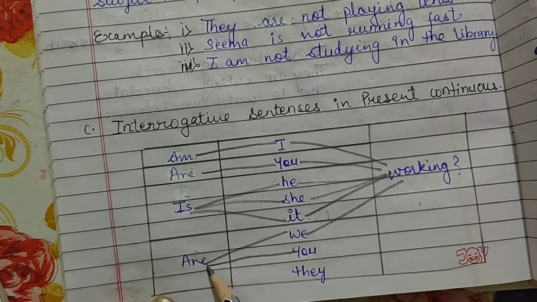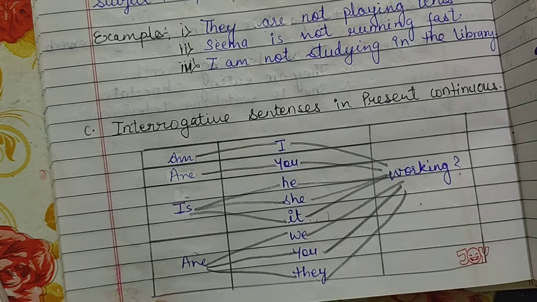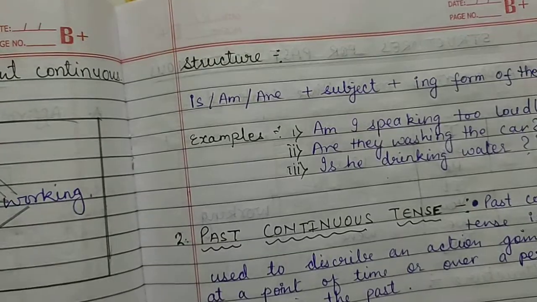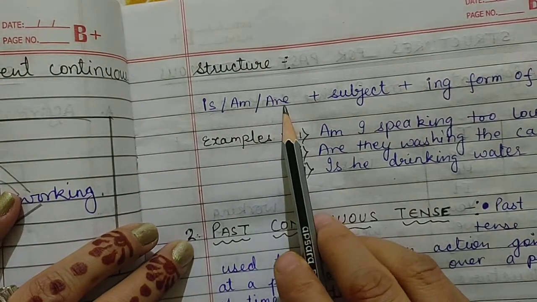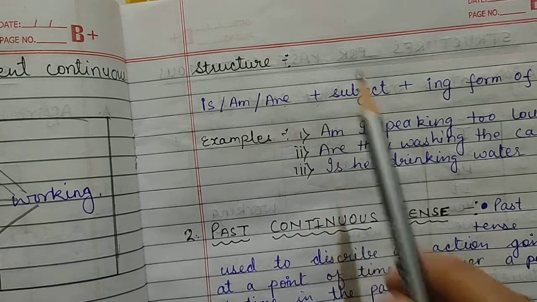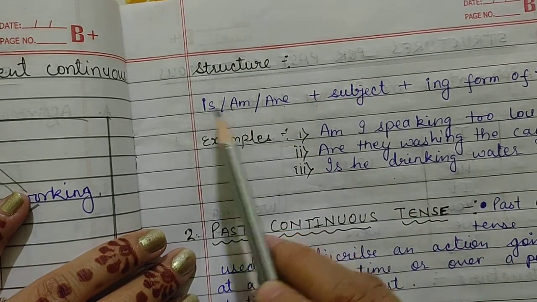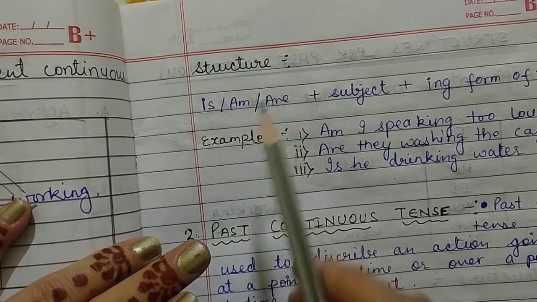Are you working? Are they working? All right, so let's see the structure also. The structure says: is, am, are plus subject plus the ing form of the verb. It means you have changed the place of the subject and the helping verb. Helping verbs are is, am and are.